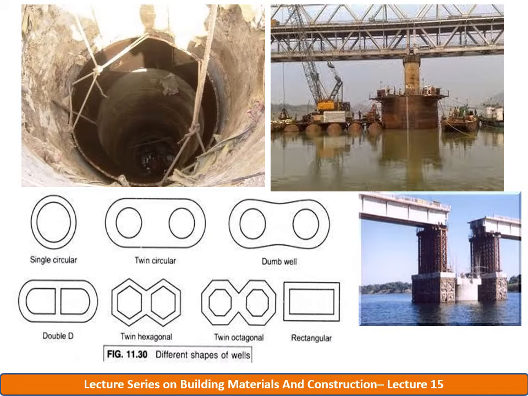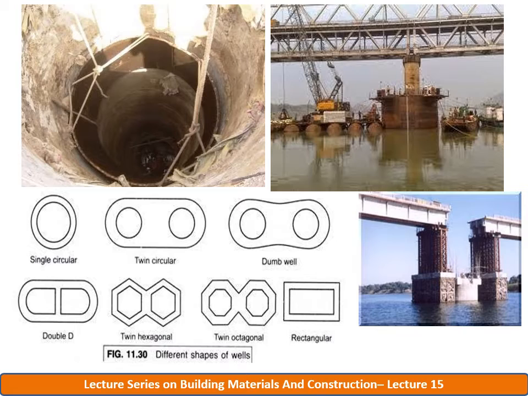So these are the different shapes of the well foundation which are provided. The common types of well shapes are shown in this figure: single circular, twin circular, dumbbell shape, double D shape, twin hexagonal, twin octagonal, and rectangular.